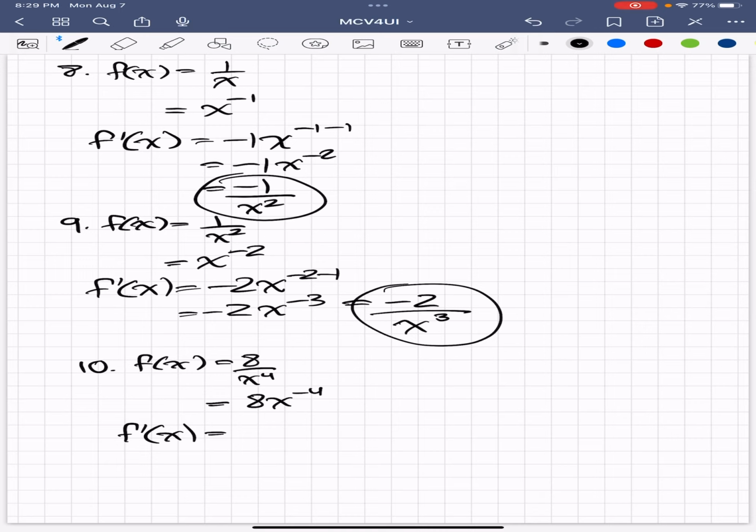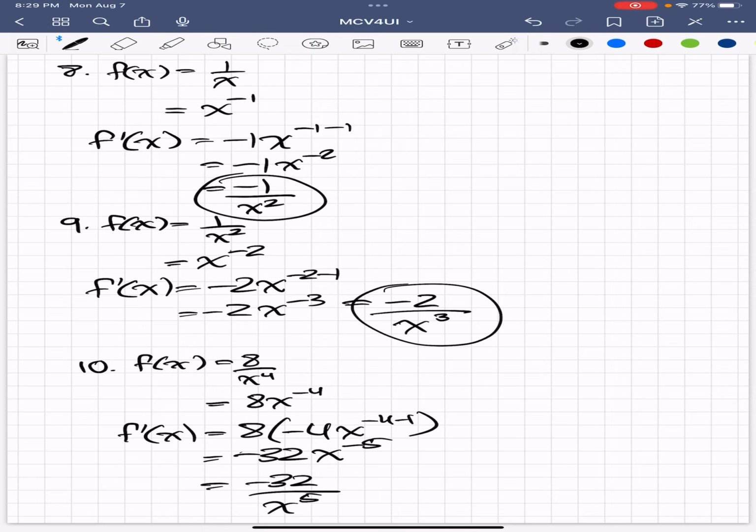And then we're going to bring the 8 down. We're going to have that 8 there. We're going to bring the negative 4 down. I'm sorry. And then we have x, negative 4 minus 1. Okay, and then we have negative 32, because 8 times negative 4 is negative 32. And then we have negative 4 minus 1, negative 5. And then we have negative 32 on the top. We're going to bring the x down to the power of 5. And we're going to bring it down on the underside.